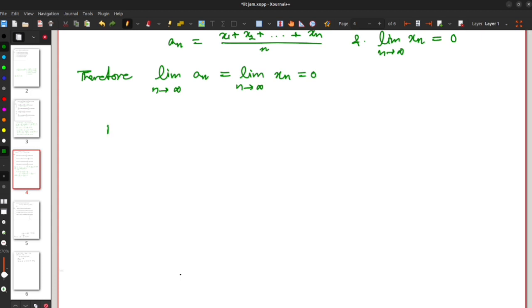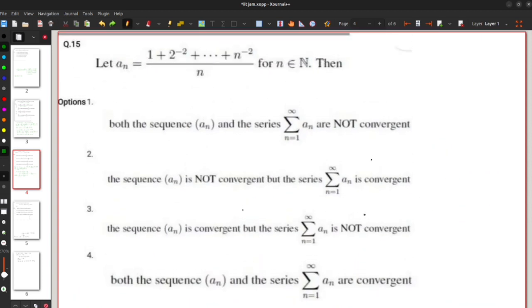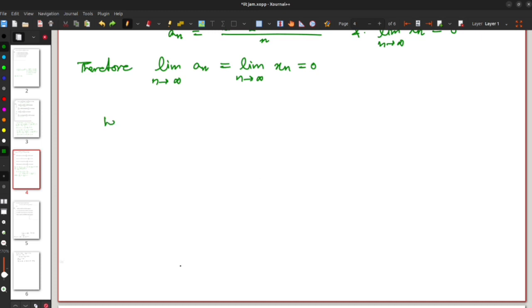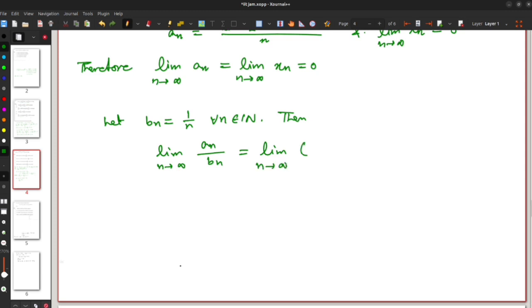Now I will check the convergence of the series summation n equal to 1 to infinity an by applying the limit comparison test. Let bn equal to 1 by n for all n belongs to N. Then the limit of the ratio an by bn is equal to limit n tends to infinity 1 plus 1 by 2 square plus dot dot dot plus 1 by n square.